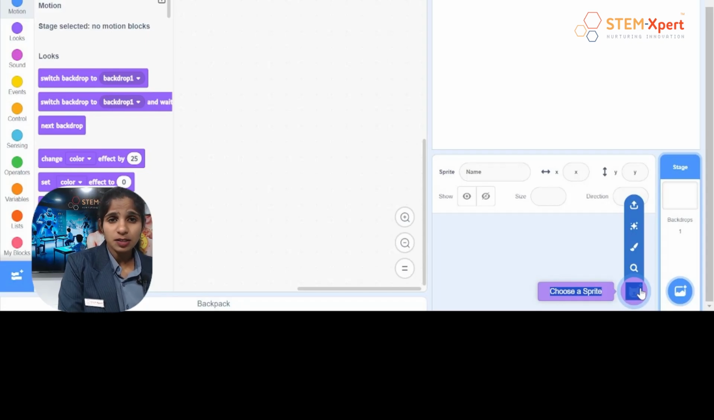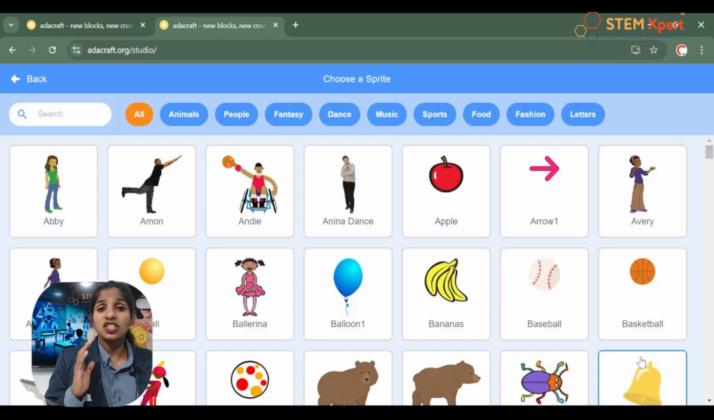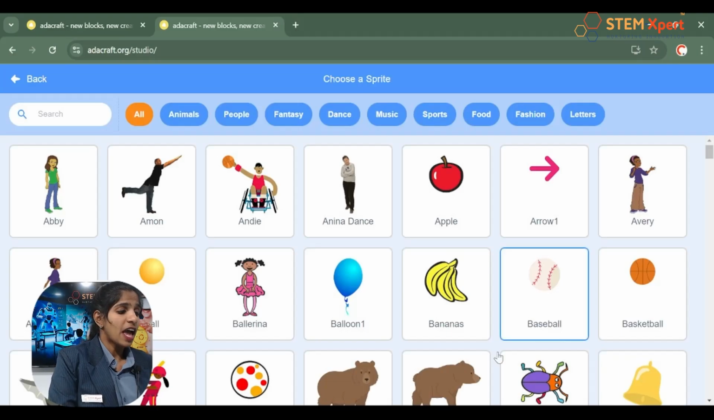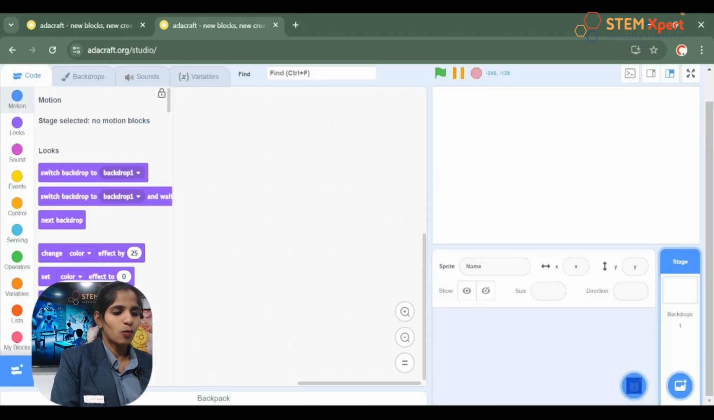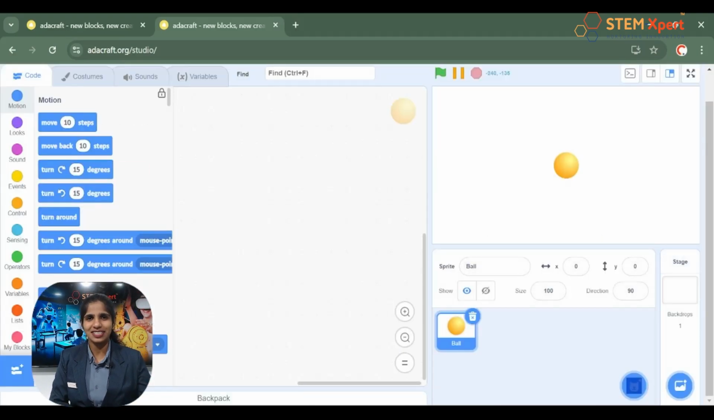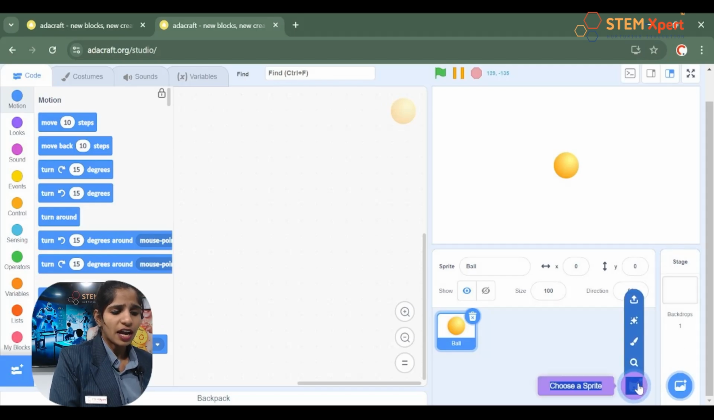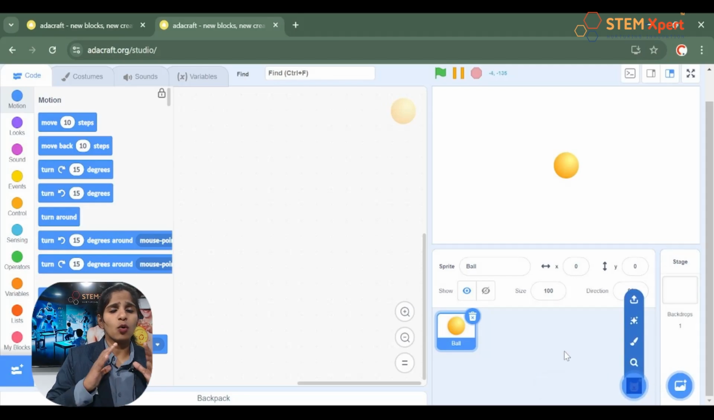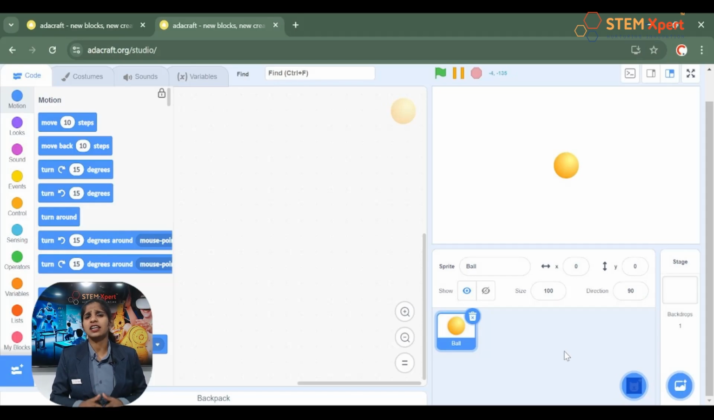Please click on your sprite panel, choose the first option, which is to search from the Adacraft library, and then search for a ball. That's in the library first, right? Yes, so take it from there. Have you taken it? Good. Now it's time to add the second sprite. In a ping pong game, you will have three sprites. The first is a ball, the second will be a line, and the third is a paddle. Is it clear? I hope yes.